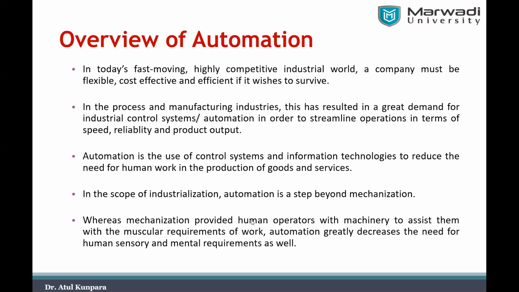Whereas mechanization provided human operators with machinery to assist them with the muscular requirements of work, automation greatly decreases the need for human sensory effort and also requires less mental effort from the human being, because everything is programmed in automation. Once the program is ready, no human being is required there, because everything is programmed inside the machine, so the automated plant can work by itself. No need to put any person there to observe things. Right. So that's the basic overview of automation.